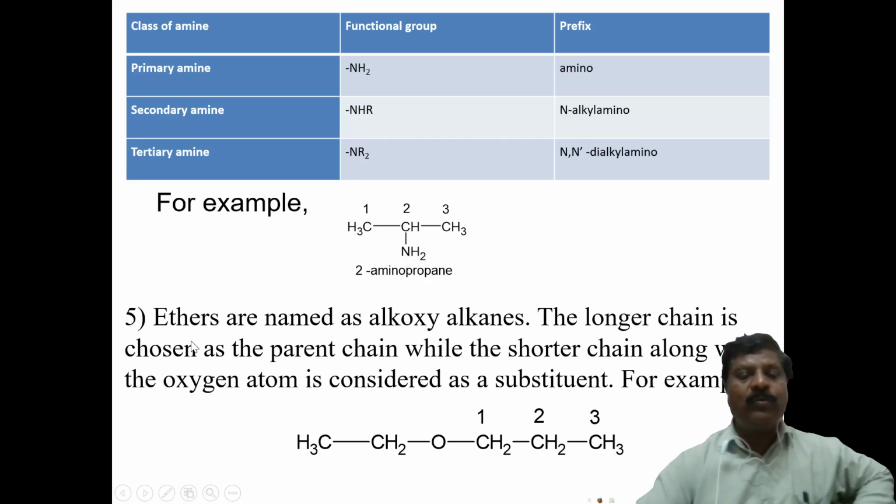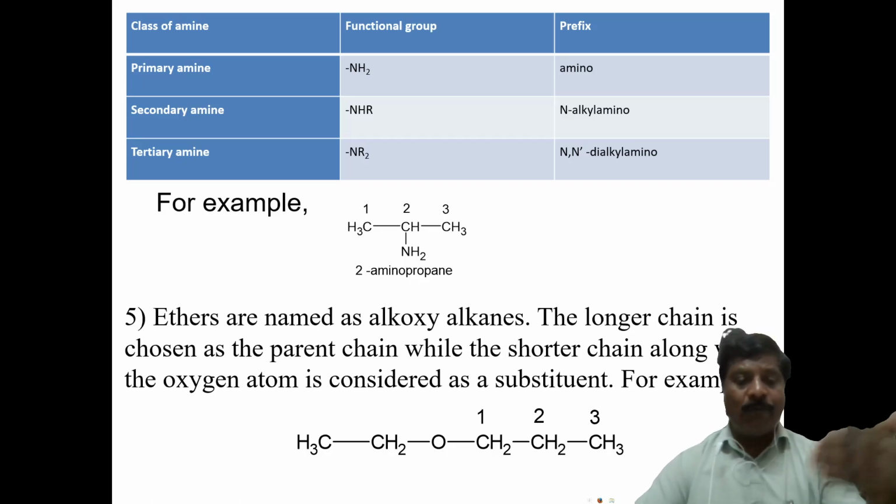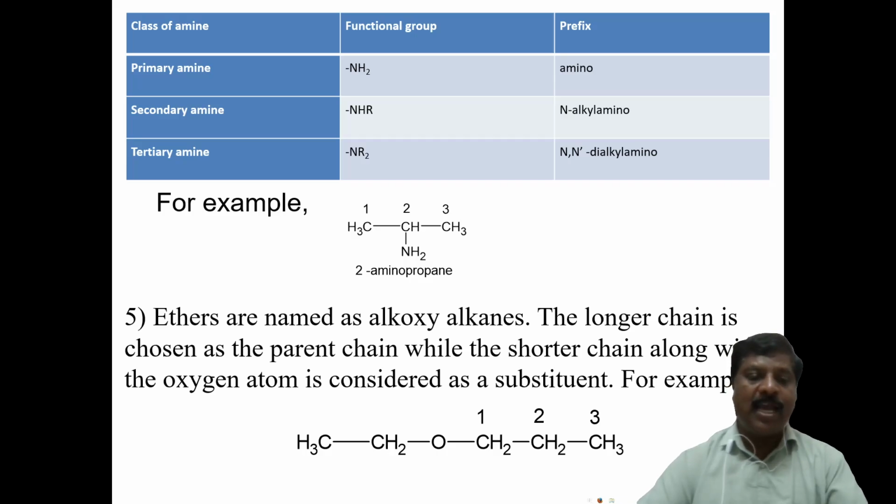And as for amino as well as ether, we do not take them as a functional group; I have already explained that. Ethers are named as alkoxy alkanes. The longer chain is chosen as the parent chain, while the shorter chain along with the oxygen atom is considered as a substituent.